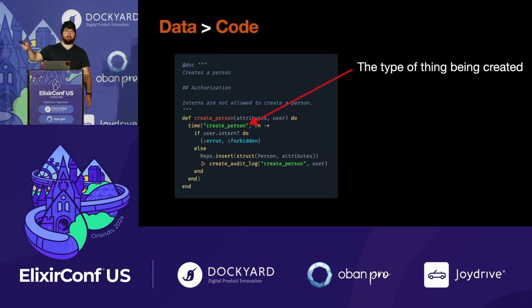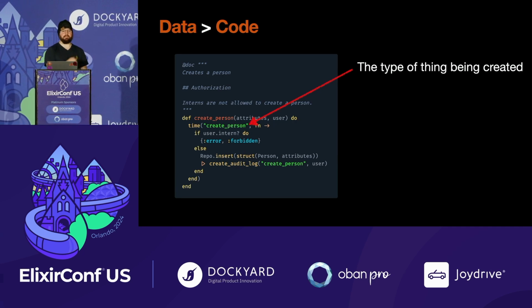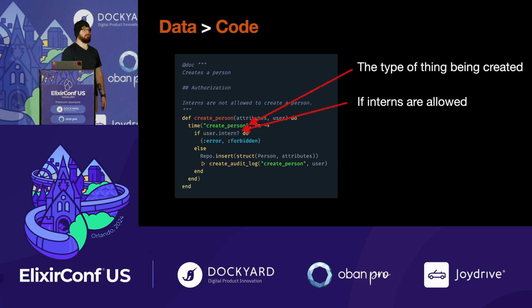The error, actually, yes, not the one I was looking for, but yes, that's a good one. The audit log, so the audit log is just using the same thing, the type of thing being created, so we're kind of considering those the same. But related to the error, what a piece of data might be, go ahead? Yeah, exactly. The way to phrase that is if interns are allowed is data, right? So that's input data, like are they an intern? But data about the function itself is are interns allowed to do this thing?